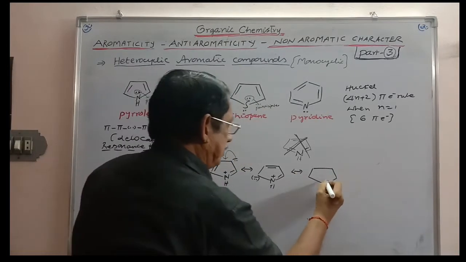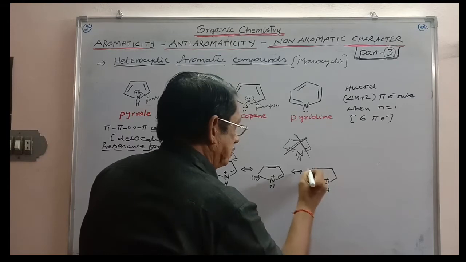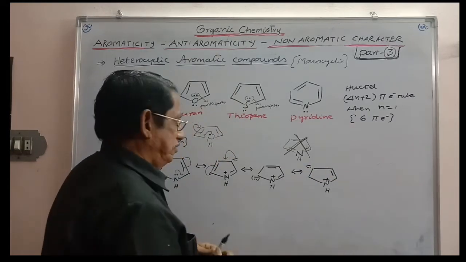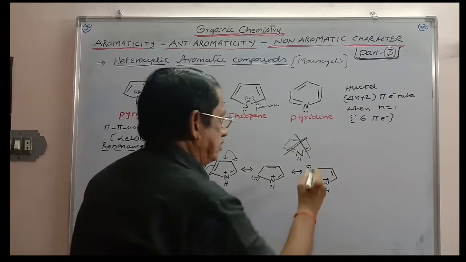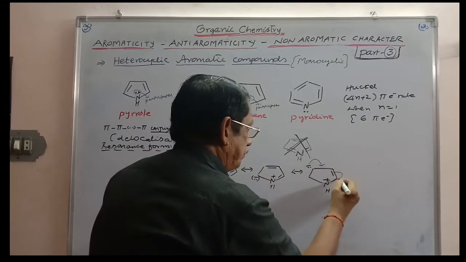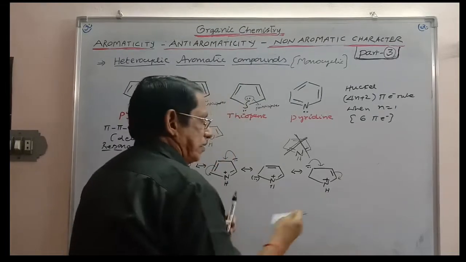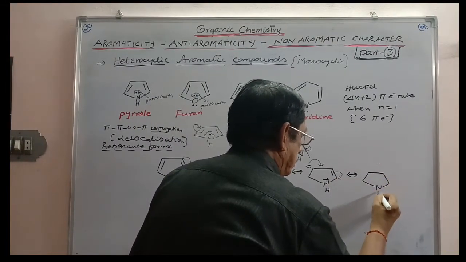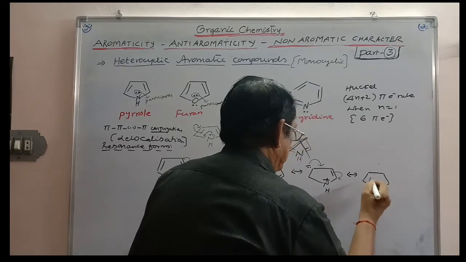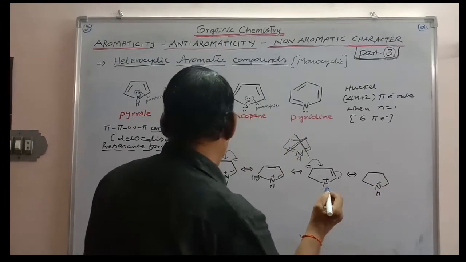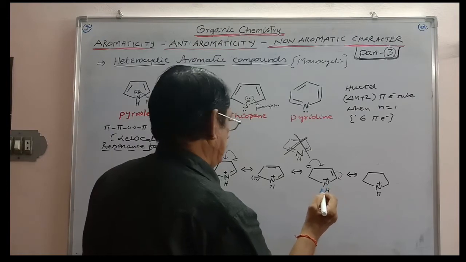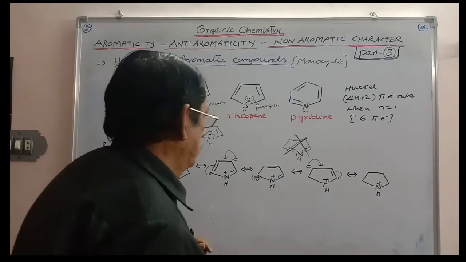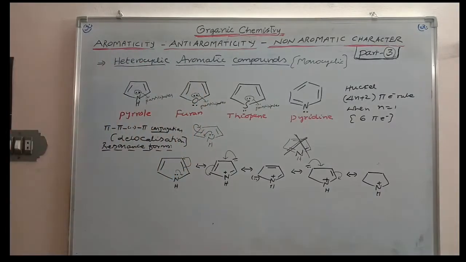Nitrogen donating lone pair, plus. This is settled here, and this is the pi bond. Using this, once again you can write the polarization like this. NH plus, and so what is going to happen there?